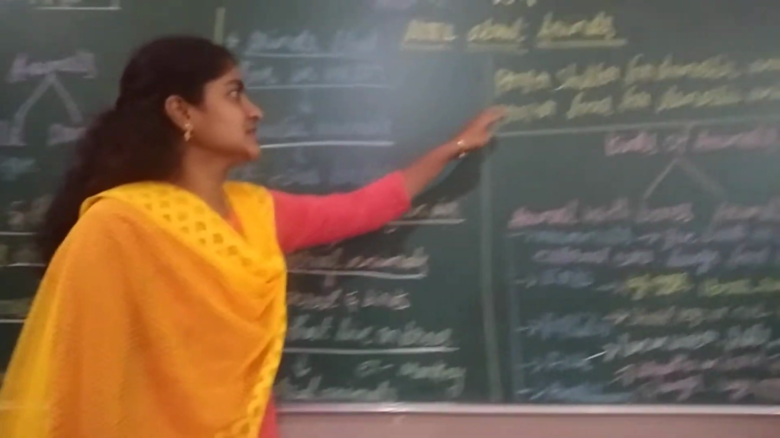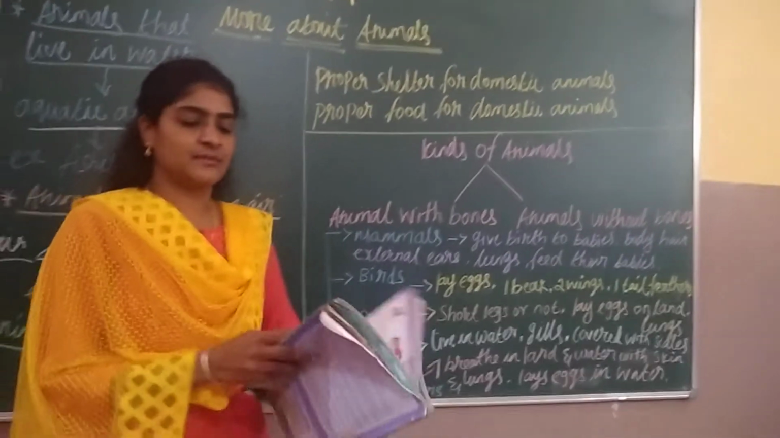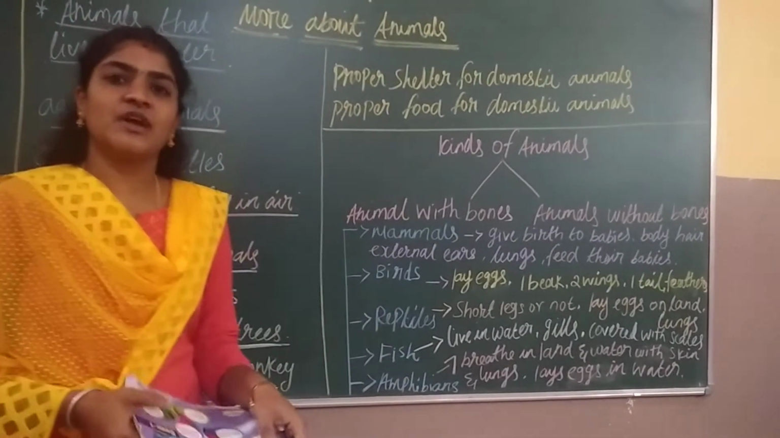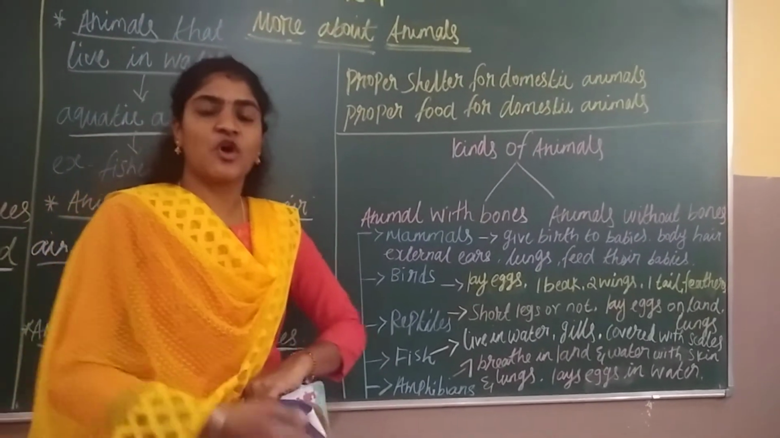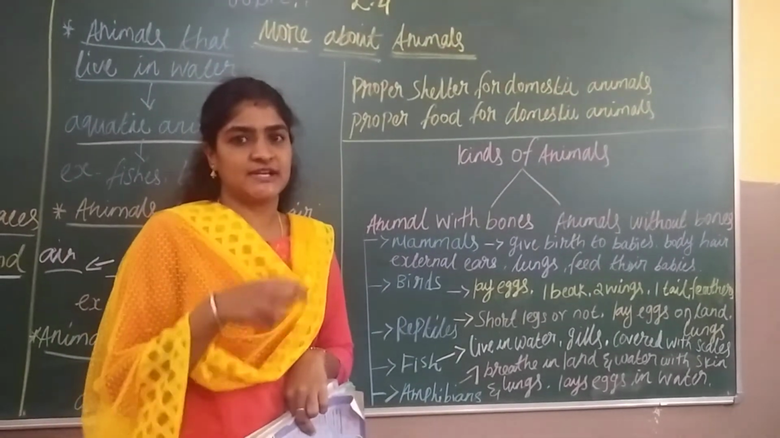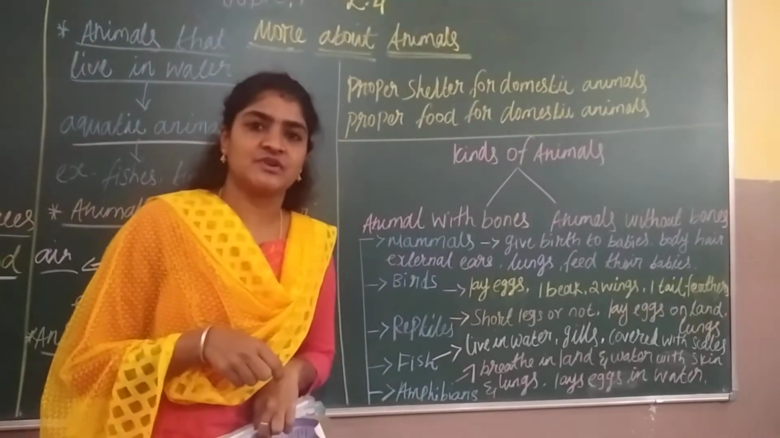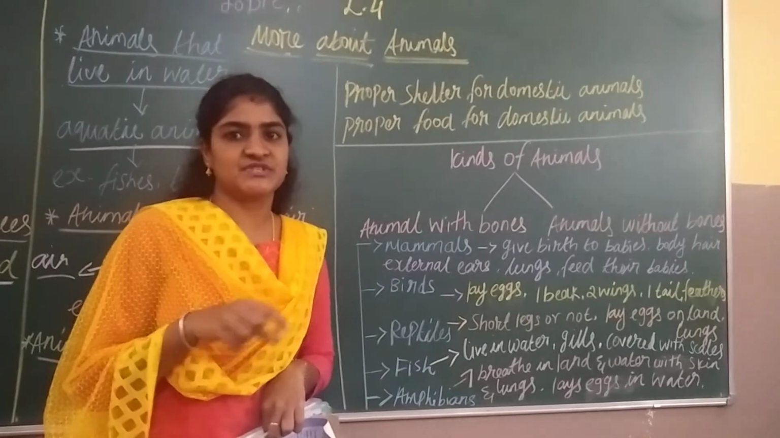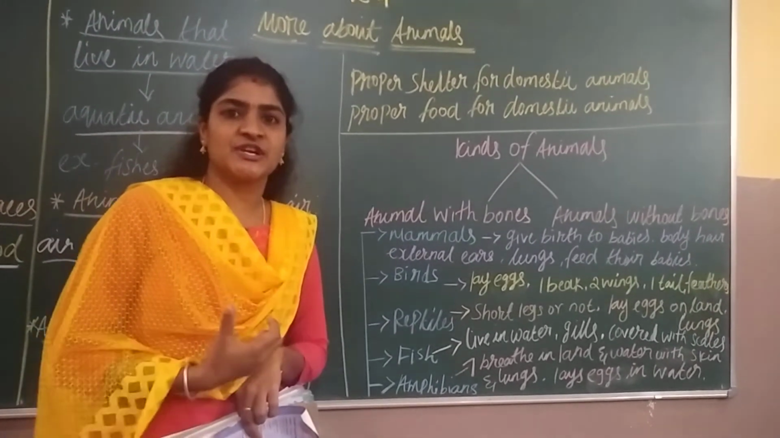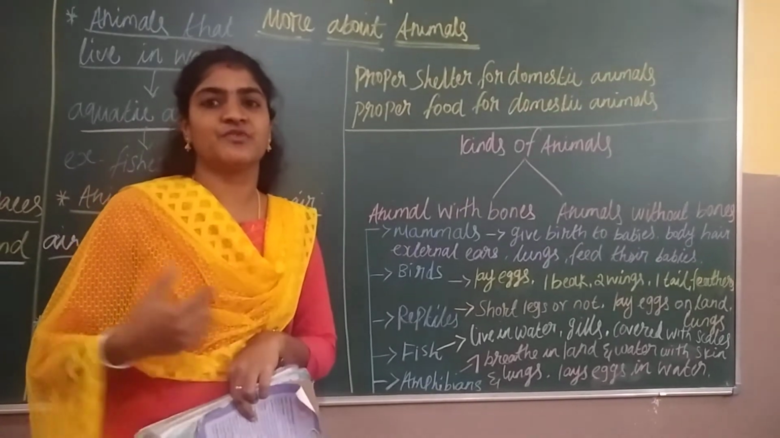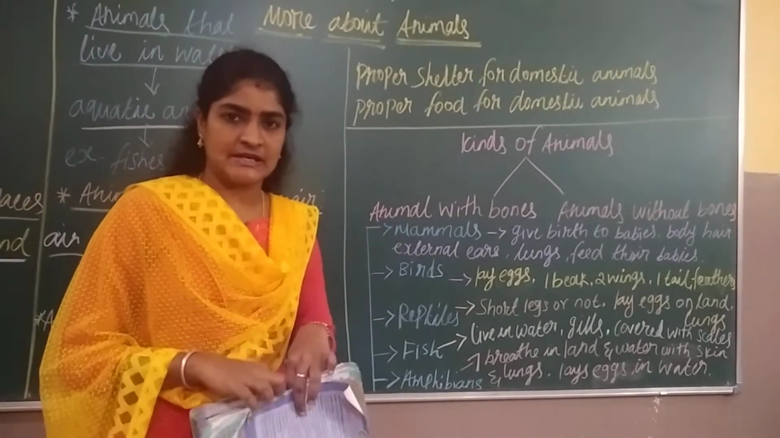And next topic is a proper shelter for domestic animals. Why do we have to give proper shelter for domestic animals? For example, if it is a dog, we are giving a kennel as a shelter, right? Different types of animals have different types of shelters, different types of homes. By providing this shelter we can save them from cold weather conditions.